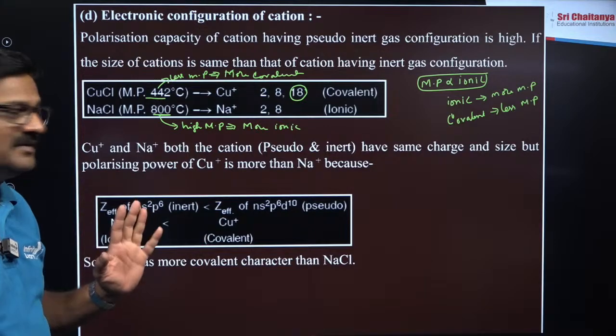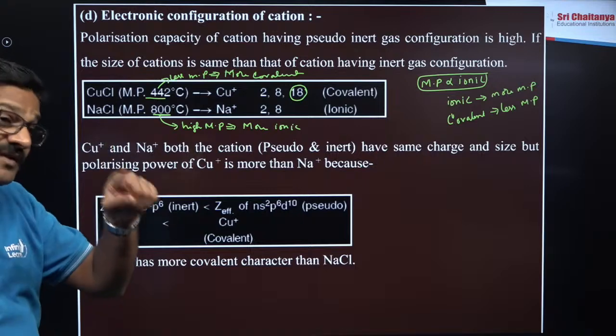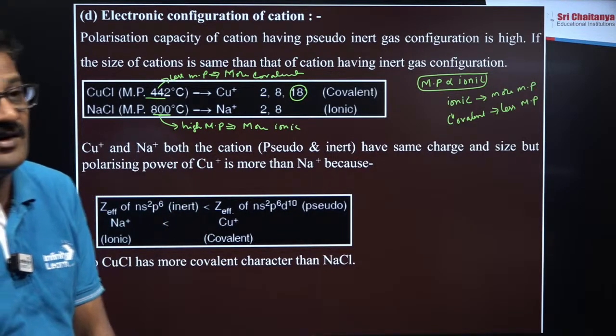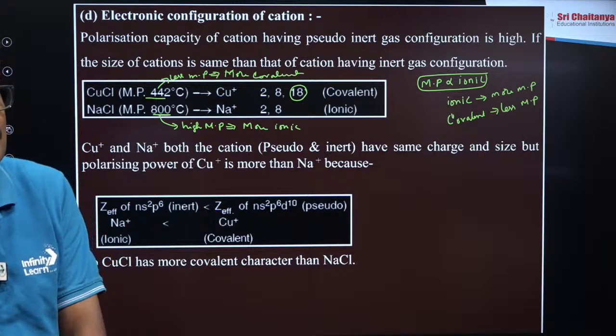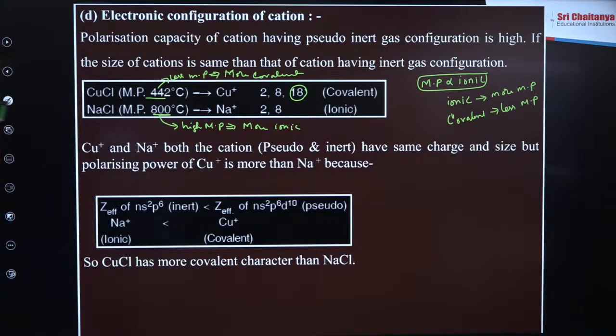Uday Niwal, Xavier, for anion, if size of anion is bigger, ionic character is inversely proportional, okay, you can say ionic is inversely proportional to size of anion. Better you can say that.